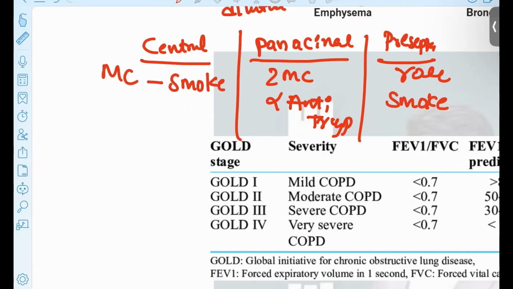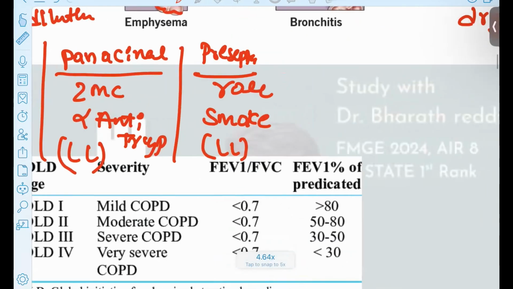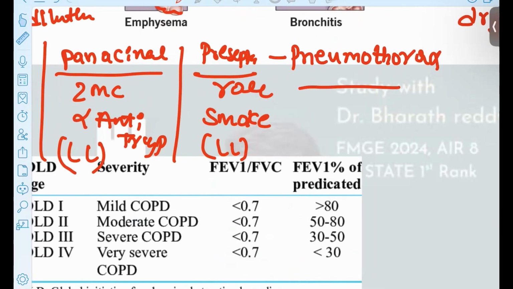Which lung lobes will be involved? Usually the central will involve the upper lobe, and pan-acinar is going to involve the lower lobe, and the preseptal will also involve the lower lobe. The preseptal will be causing the pneumothorax. Sudden onset with pneumothorax can be seen in patients with preseptal emphysema.